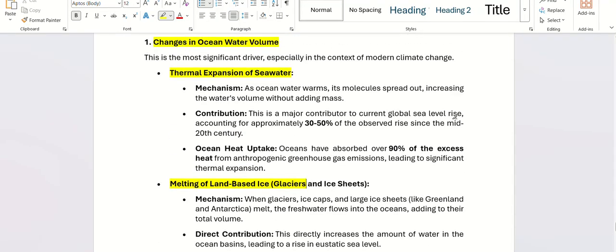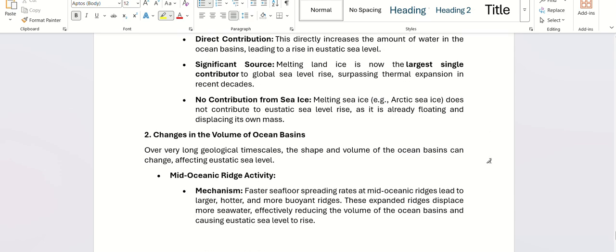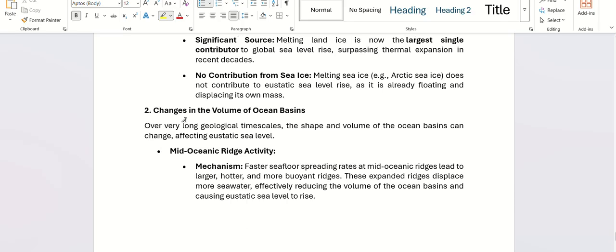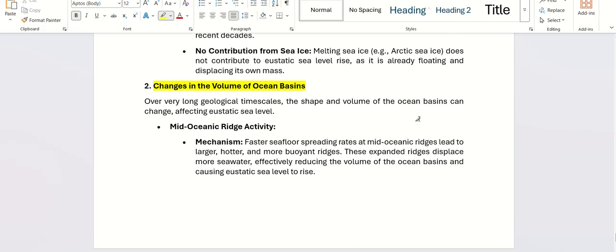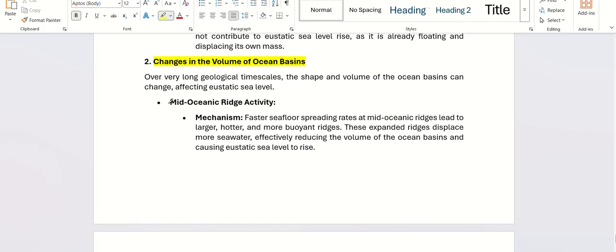Changes in water volume. How does water volume change? Either by thermal expansion or when the glaciers or ice sheets melt, which we have already discussed in the previous topic, right? The second mechanism is when the volume of ocean basins changes. How does it take place? First of all is mid-oceanic ridge activity.